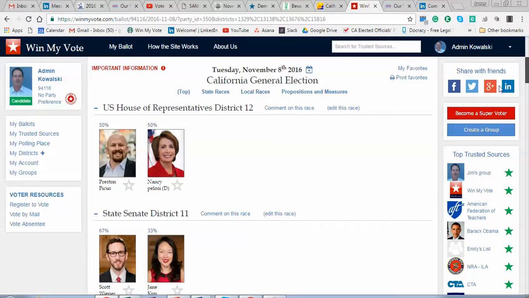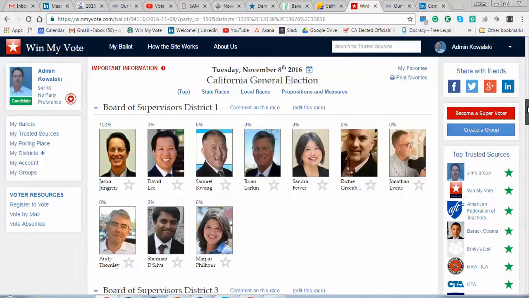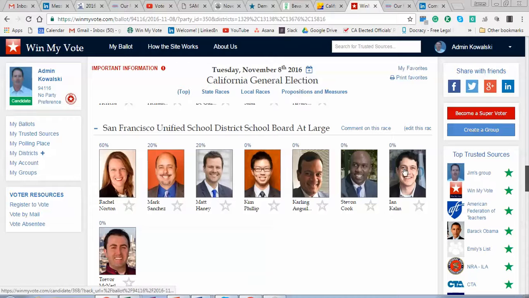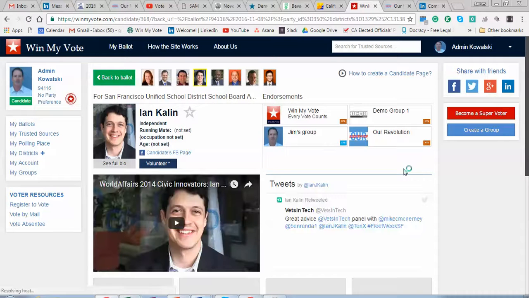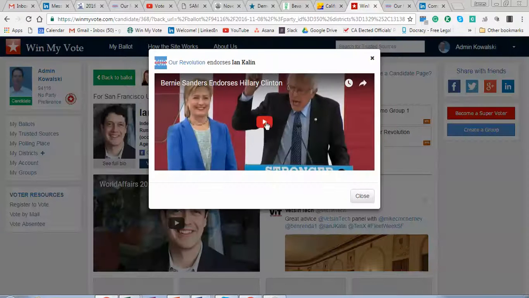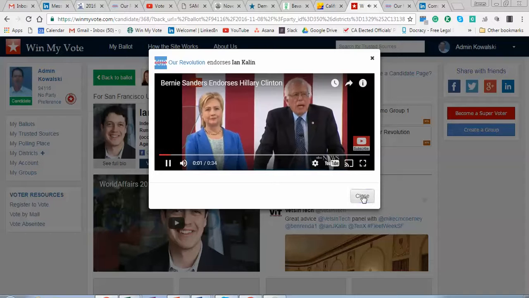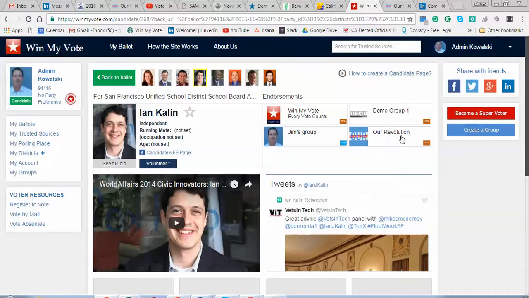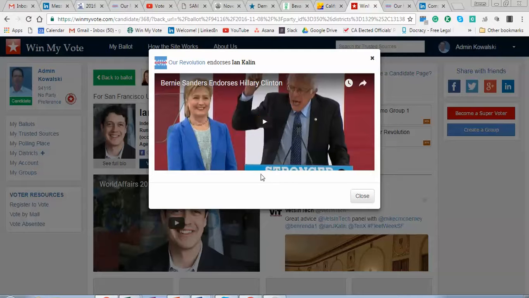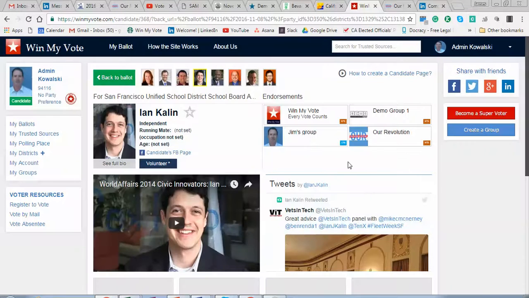And then just to show you one last thing, I can also go through my ballot, and as I'm going down and I'm taking my time, I can look at school board, and I can click on Ian here, and I can see that R Revolution has endorsed Ian, and I can say great. And if they have a video, I have come here. If you have a separate video for that candidate, that's great. If not, the written endorsement would just be right down here if it was a written endorsement. So then that way I could dig down a little bit deeper.